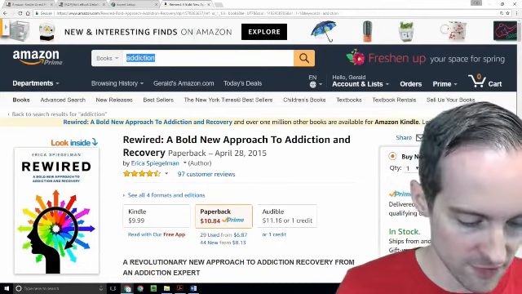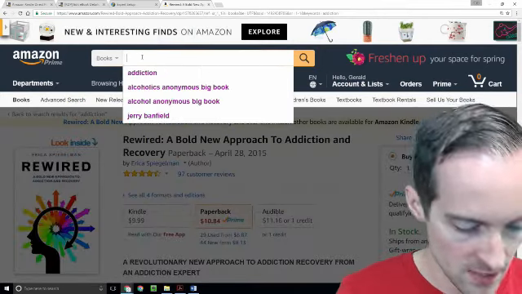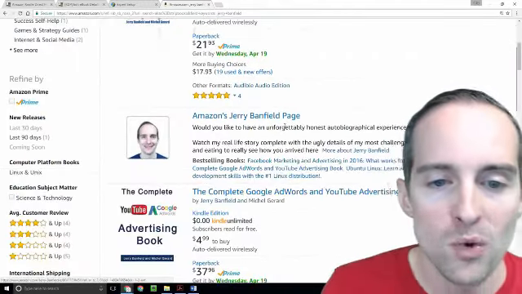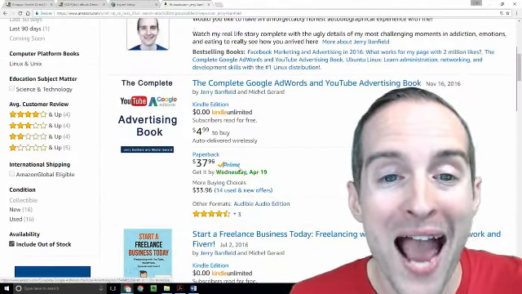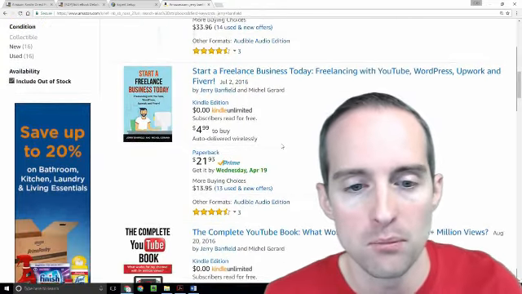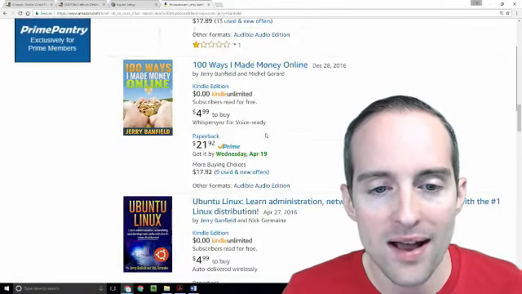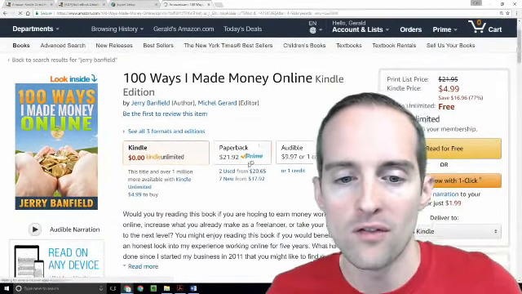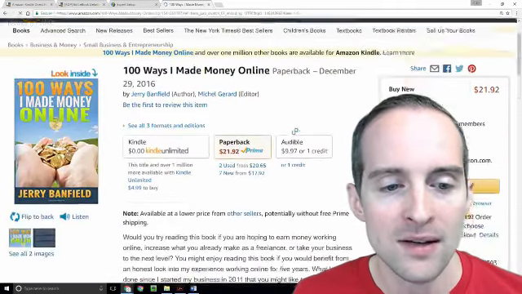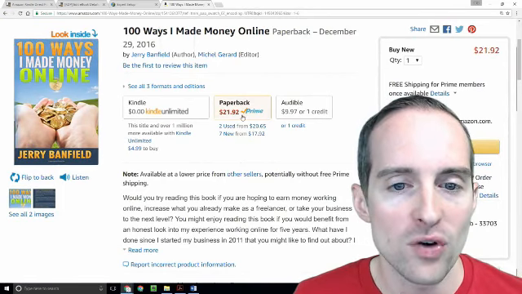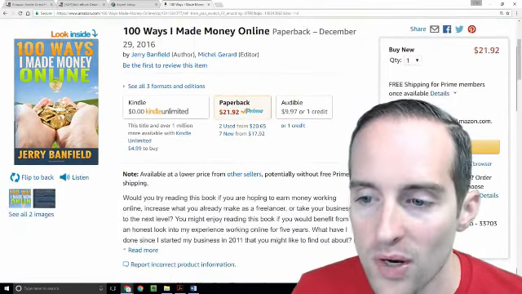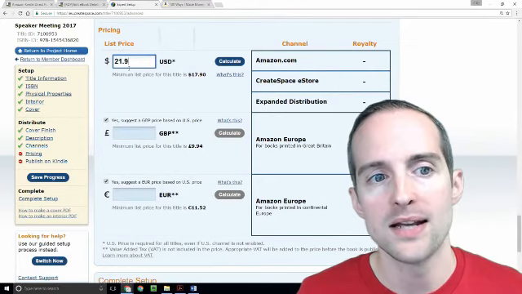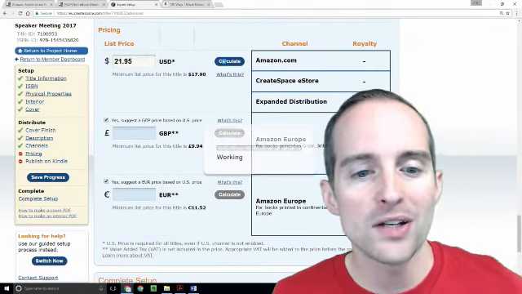I like to put everything consistent on my prices. So I just go over here and search and see what did I list my other books for. $21.93 on this one. That one had to be listed higher because it was such a big book. I think I went with $21 and something on most of my books. So I look over here, I see how much the paperback is. Does Amazon offer some arbitrary discount on it or not? No, it's just $21.92 there. So how about $21.95? How about that? Let's calculate and see.